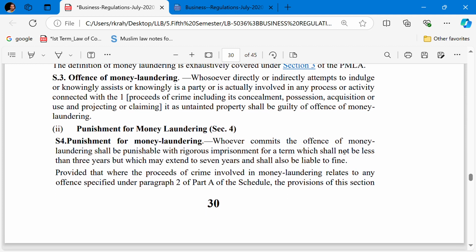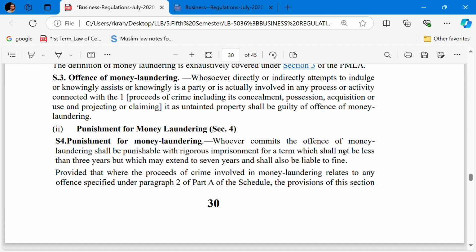Whoever commits the offense of money laundering shall be punished with rigorous imprisonment for a term which shall not be less than 3 years but which may extend to 7 years, and shall also be liable to fine.